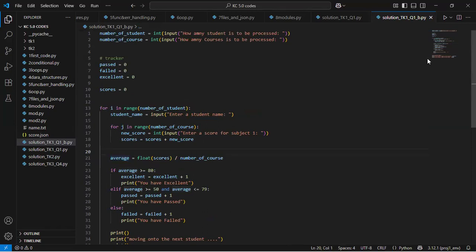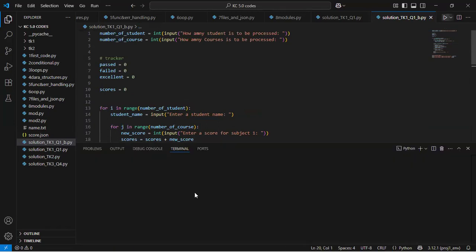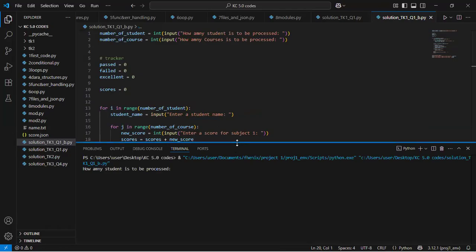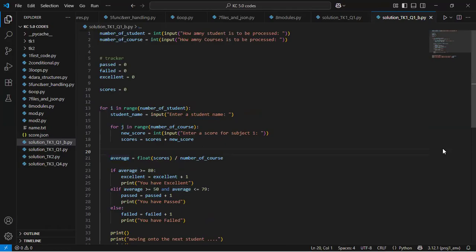All right, so let's go back and let's try. But one more thing before we go back and try. We will always ask for subject 1.